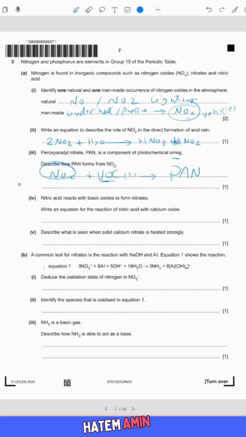So the reaction of nitrogen oxide with volatile organic compounds produces peroxyacetyl nitrate, which is PAN.